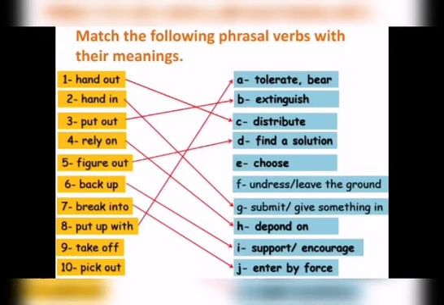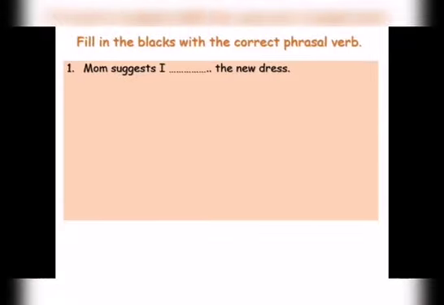To take off means to undress or leave the ground. It has two meanings. For example, take off your jacket, or the plane has just taken off. It means it has just left the ground. To pick out means to choose. Let's fill in the blanks with the appropriate phrasal verb.